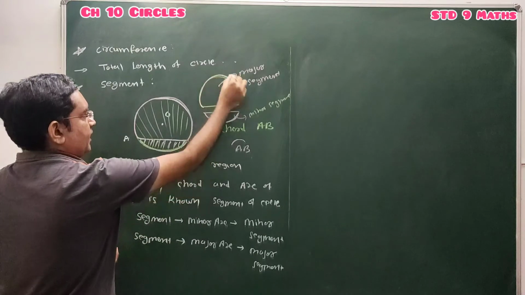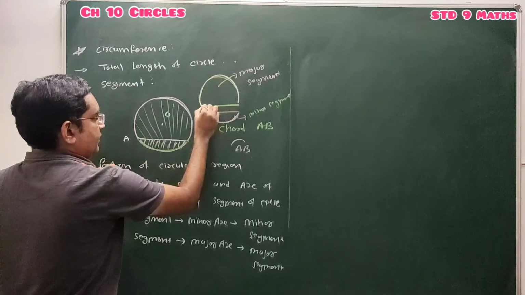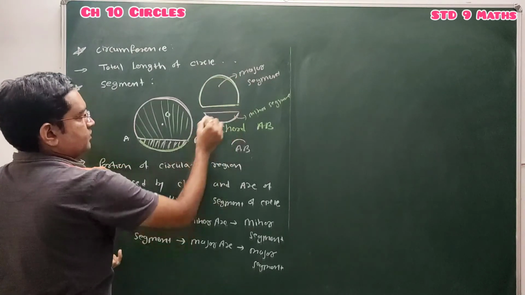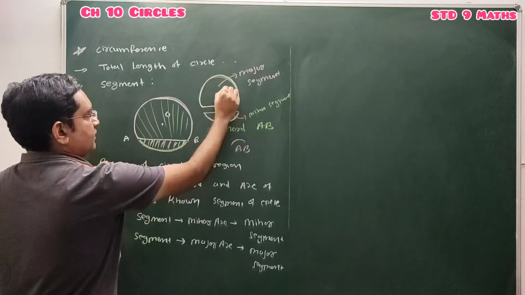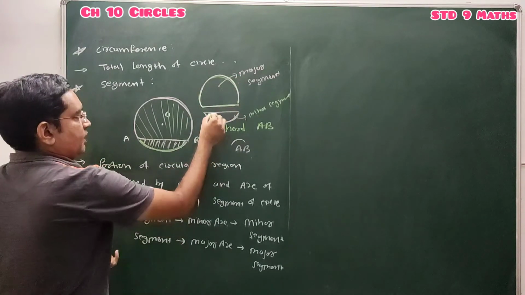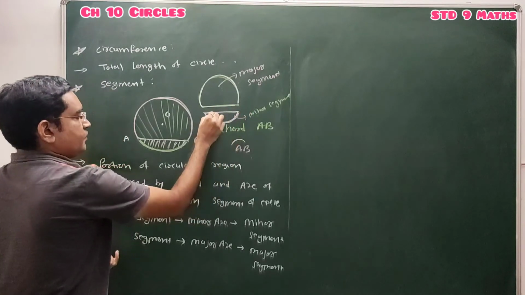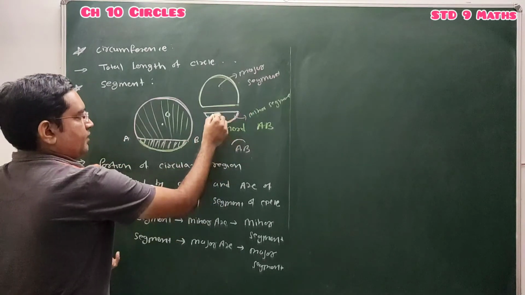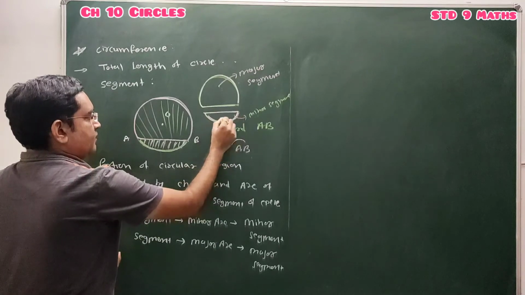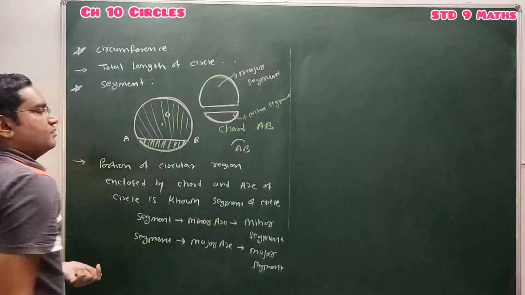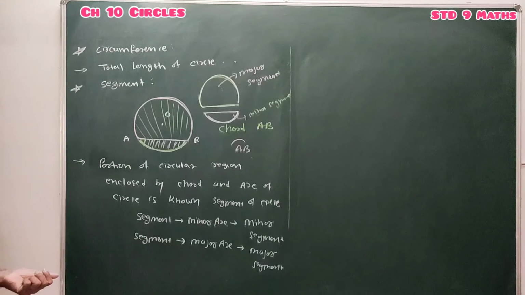Here the arc is a major arc, and that's why it is known as major segment; here it's a minor arc, so this area is known as minor segment. Clear, students? So this is the concept of segment.